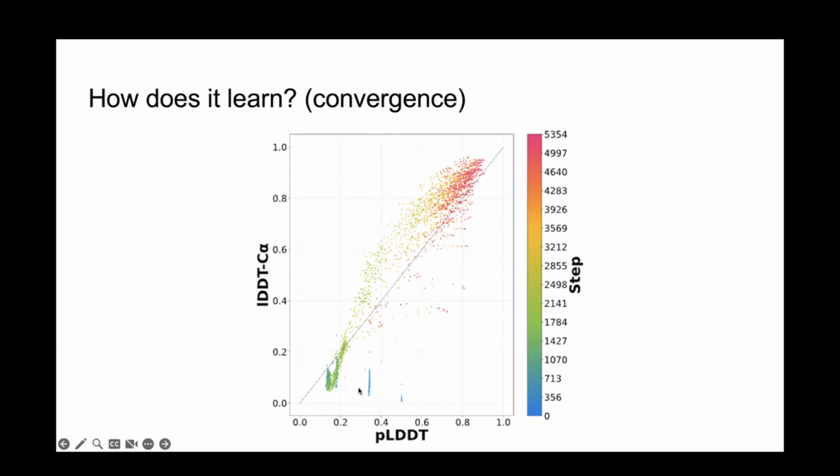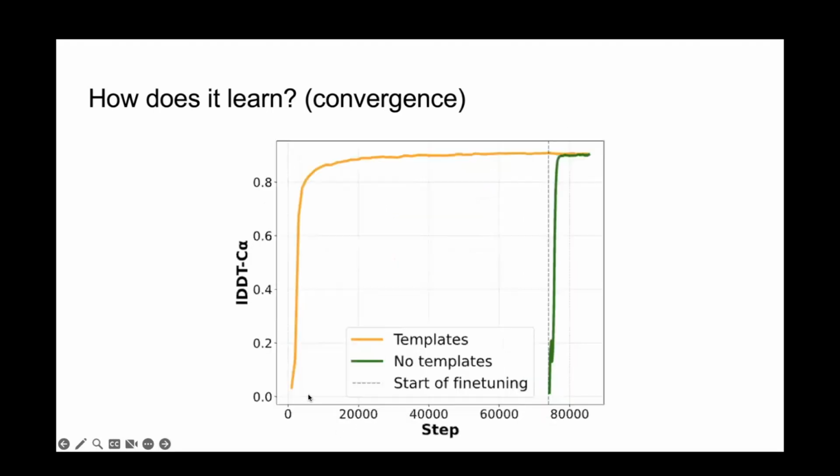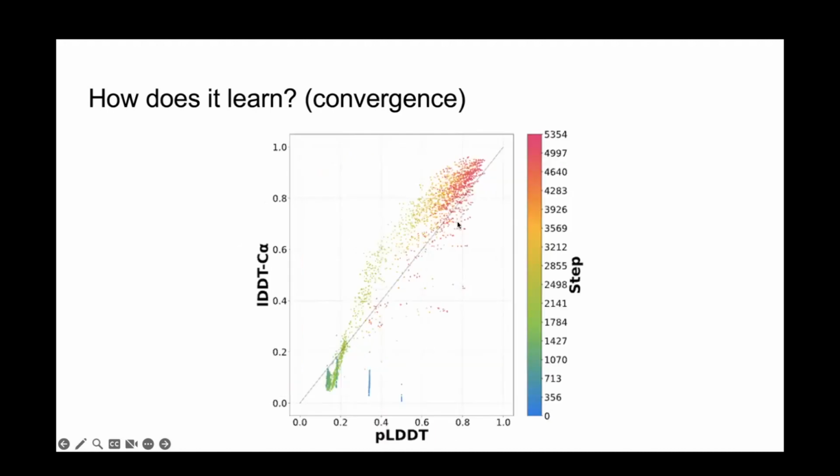So the color here represents the training step. And 5,000 here, as I mentioned, is extremely early on in the training process. It's right around here, right? So very, very early on, even by step 1,000, it can pretty accurately assess its own quality, right? Which is, again, great news for training this model on new data. You'll have a pretty good idea very early on how good your model is and how good you want to make it, right? So that's fairly remarkable, and I'm not aware of other models that are this well calibrated, this early on in training.